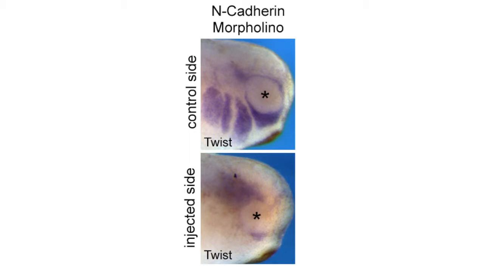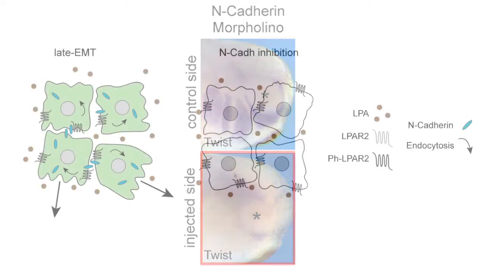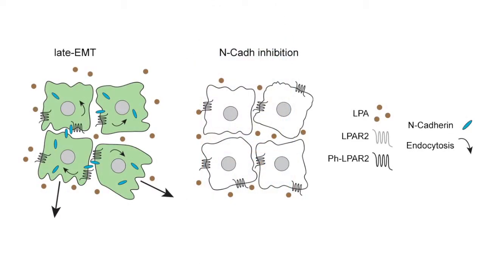However, completely abolishing N-cadherin-based cell adhesion also inhibits neural crest migration in vivo. If you have completely individual cells, the cells do not respond to external signals, because in order for the cells to respond to the external signals, they need to be polarized, and the polarization depends on cell-cell contact, which is N-cadherin dependent.